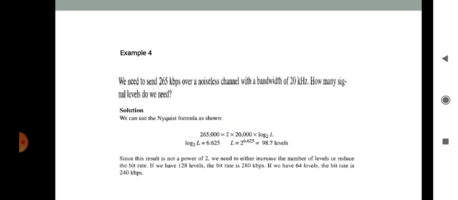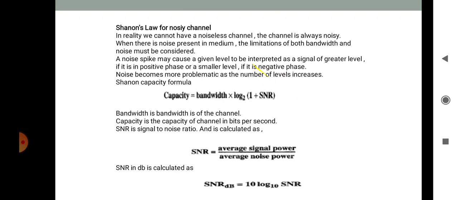If we have 128 levels, the bit rate is 280 kbps, and if we have 64 levels, the bit rate is 240 kbps. Then Shannon's law for a noisy channel. In reality, we cannot have a noiseless channel. The channel is always noisy.